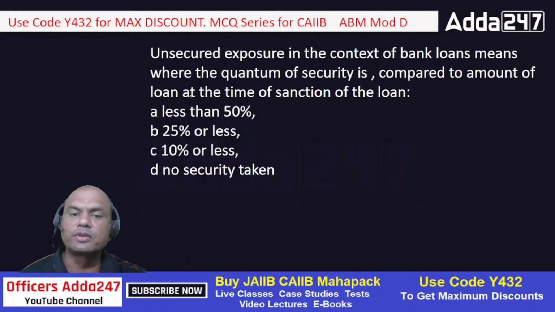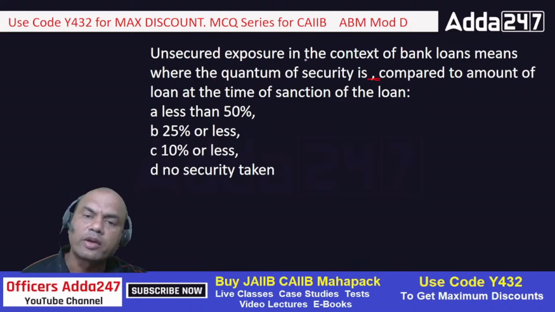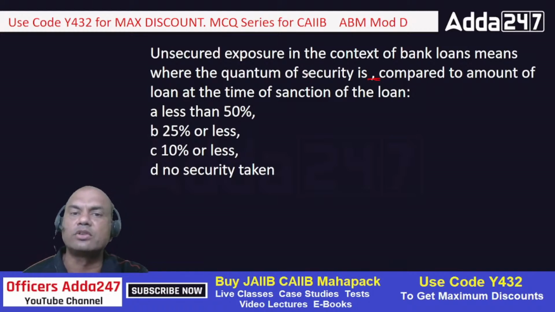Next, unsecured exposure in context of bank loans means where the quantum of security is dash compared to the amount of loan at the time of sanction. Where the security taken is dash percentage of the loan. Means what? Suppose if I am giving you the loan of 1 lakh rupees, so how much security?